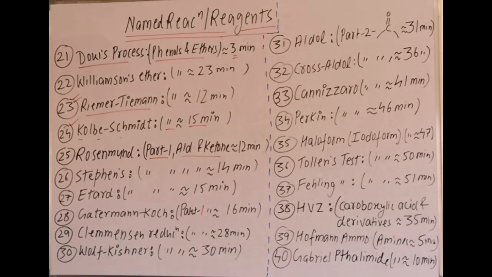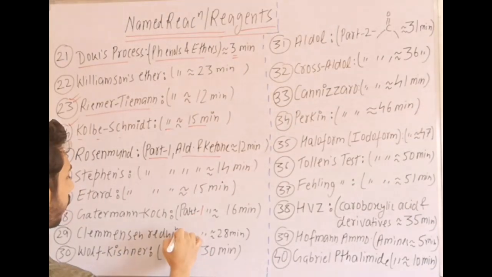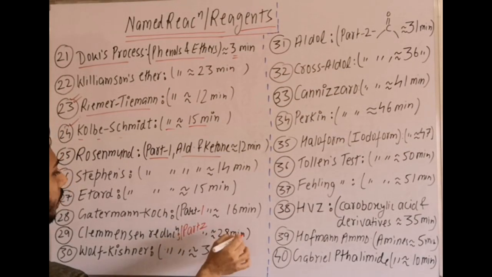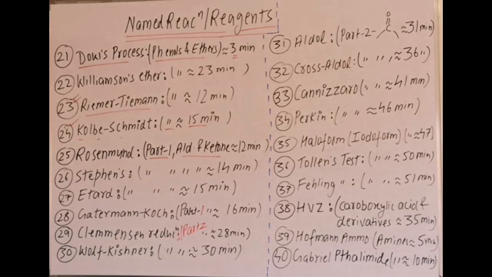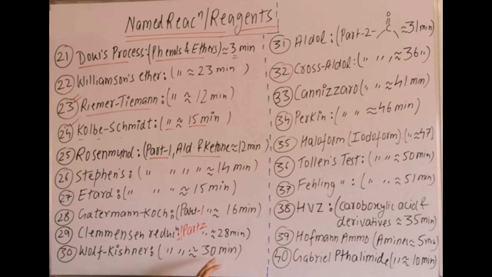Then Clemmensen reduction, in the reactions of the carbonyl compounds. It is in part 2, so you can check that one. It is in part 2 of the video section at the 28th minute. Then Wolff-Kishner reduction, also in part 2 of carbonyl compounds or aldehydes and ketones in the video section, at the 30th minute.